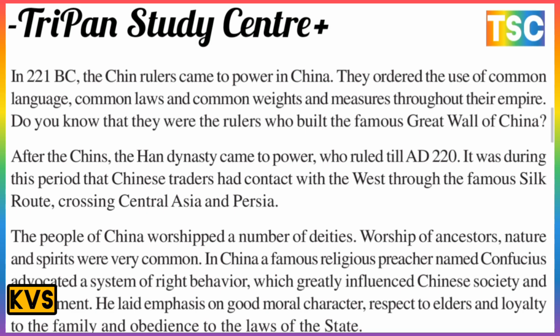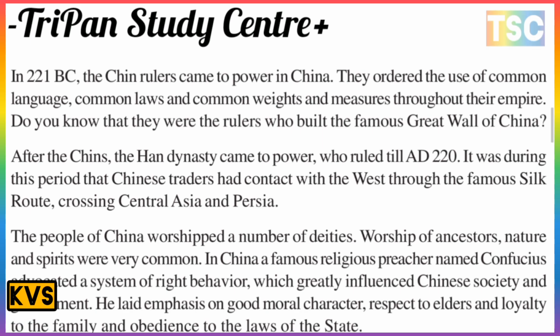They ordered the use of a common language, common law, and common weights and measures throughout their empire. Do you know that they were the rulers who built the famous Great Wall of China? The Great Wall of China is a famous wonder.